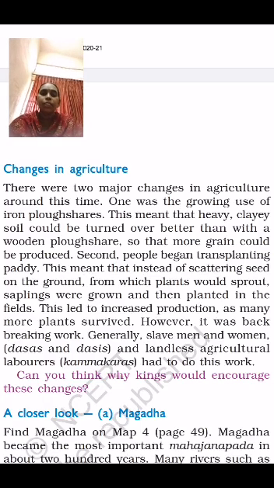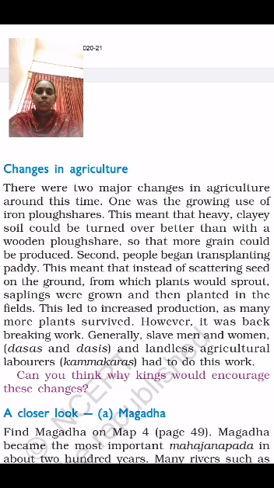There were two major changes in agriculture around this time. One was the growing use of iron plowshare. This meant that heavy clayey soil could be turned over better than with a wooden plowshare, so that more grain could be produced.